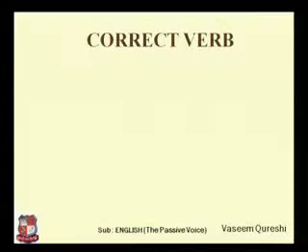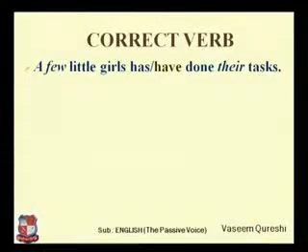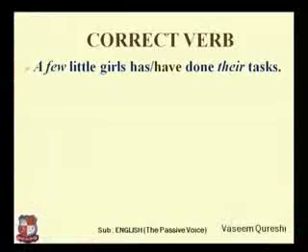After the connectors, let's find out the correct verb from the sentences. And here's some sentences. A few little girls have or has, you have to select any one of them, done their tasks. There are two words which are in slant style. A few indicates plural and their tasks, their word itself indicates plural, and that's why with plural subject we can't use has, we have to write have. So the answer is a few little girls have done their tasks.